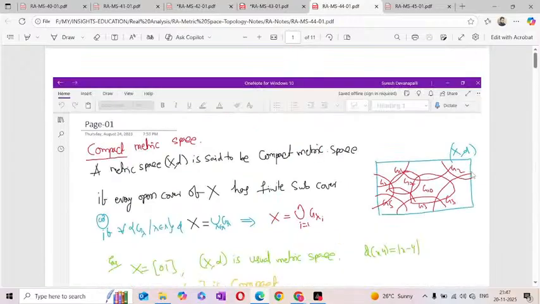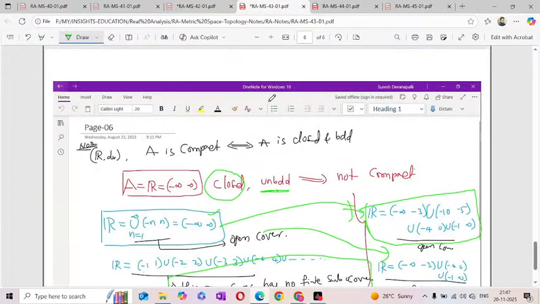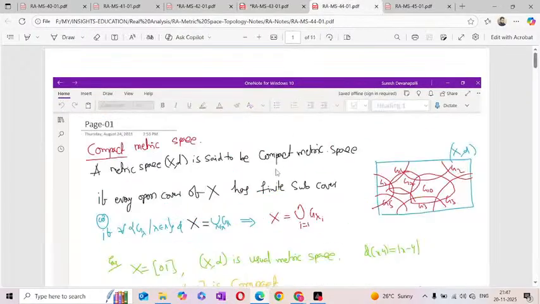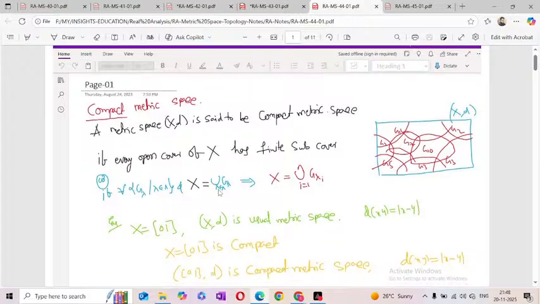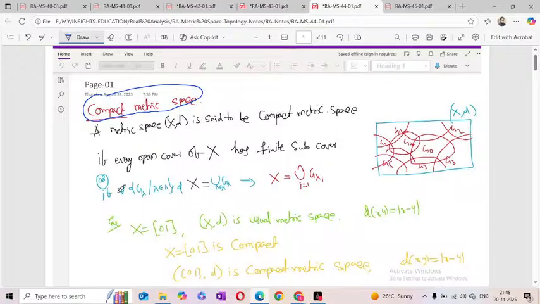Now a few more properties and examples on compactness. Next one is, compact means every open cover has a finite subcover. We call it a compact set. Now come to the compact metric space. Previously we have seen only a subset. Now if the metric space satisfies the same property, that means every open cover of metric space X has a finite subcover, we call that a compact metric space. Compact metric space. For example,